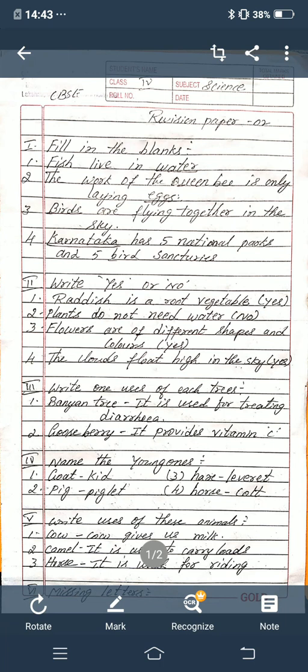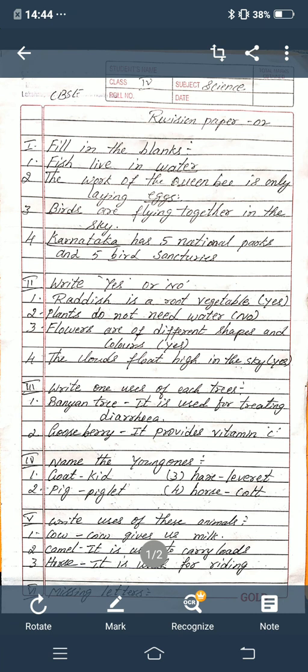First one, the radish is a root vegetable. Yes, it is correct. So in the bracket you write yes. Second one, plants do not need water. That is wrong, so you write no in the bracket. Next one, flowers are of different shapes and colors. Yes, flowers are in different shapes, sizes and colors. It is true, so you write yes. Fourth one, the clouds float high in the sky. In the bracket you write yes.